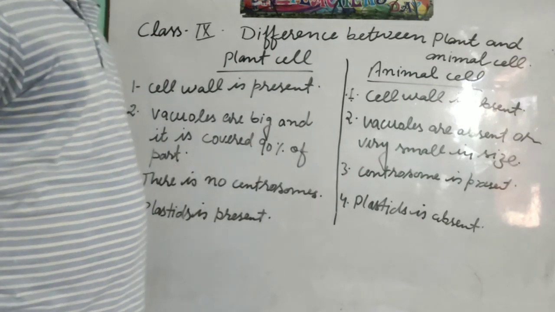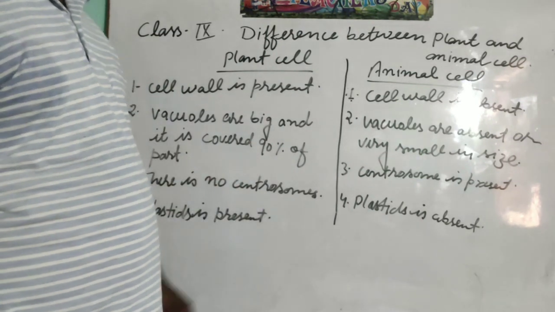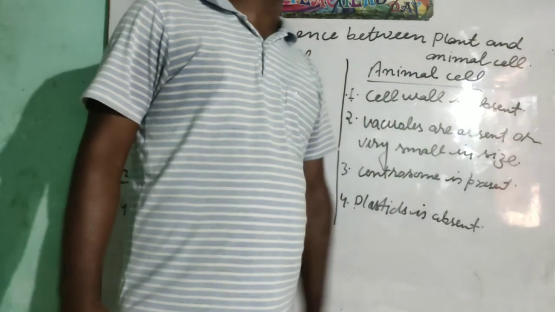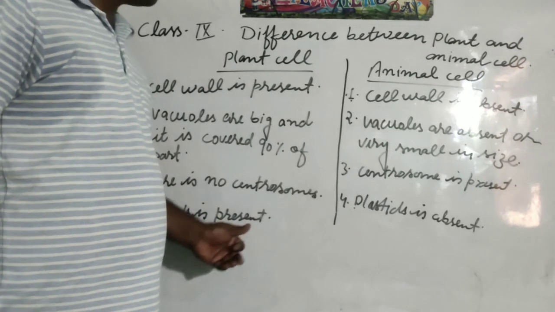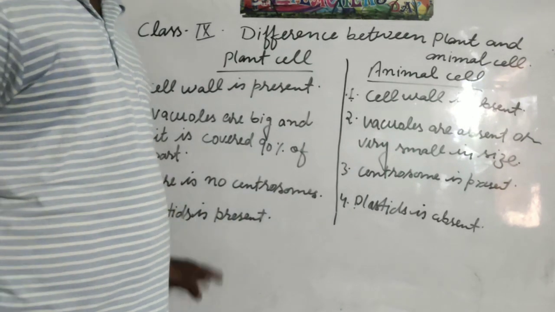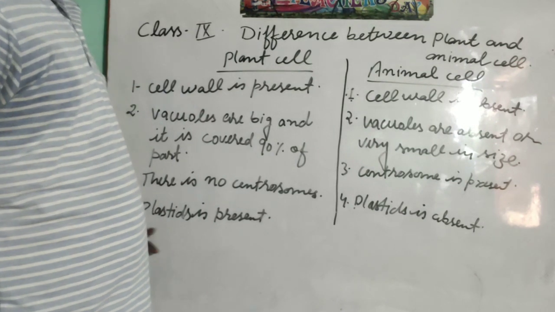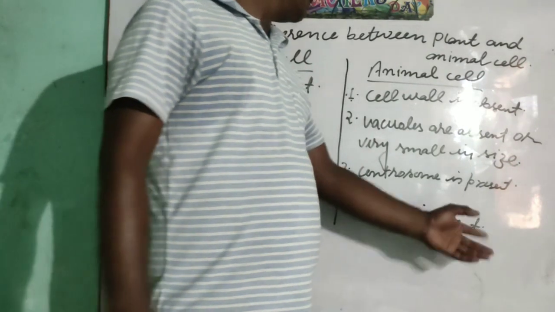In plants, there is no centrosome, and centrosome is important for cell division. It is present in the animal cell. In plants, there is the plastid, which helps in photosynthesis because chloroplast is present. There are three types of plastid. We will discuss them further. In case of animal cell, plastid is absent.